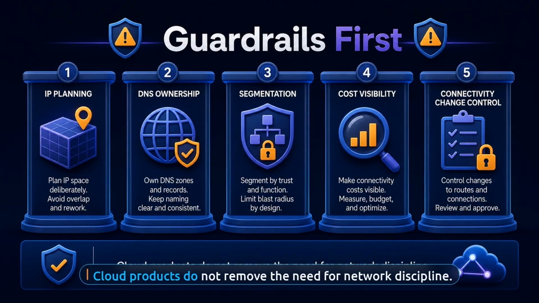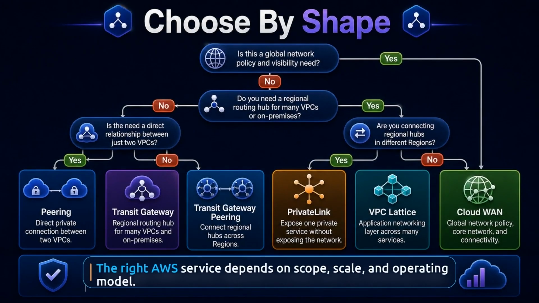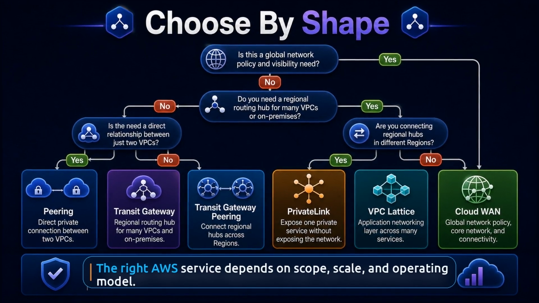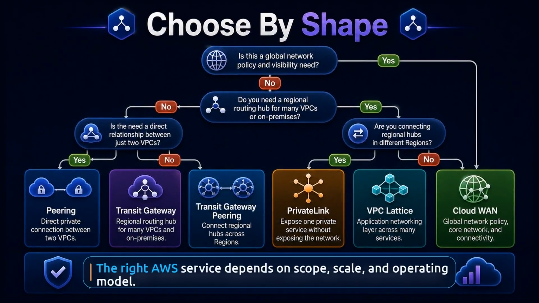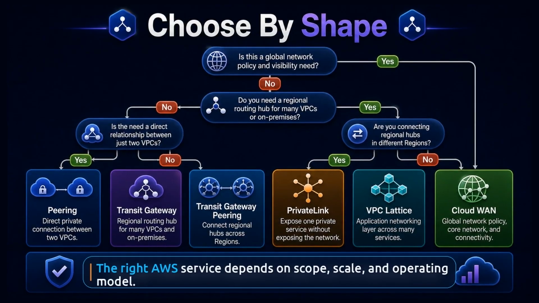Here is the decision model. Two directly trusted VPCs, think peering. Many regional VPCs or hybrid paths, think Transit Gateway. Cross-region hubs, think Transit Gateway Peering. One private shared service, think PrivateLink. Many services across many VPCs, think VPC Lattice. Global multi-region networking, think Cloud WAN.